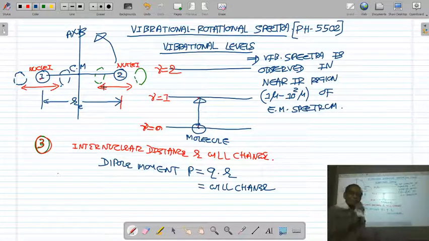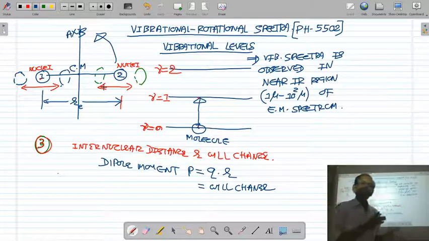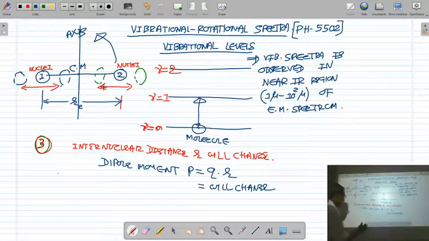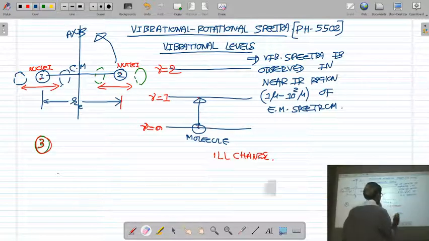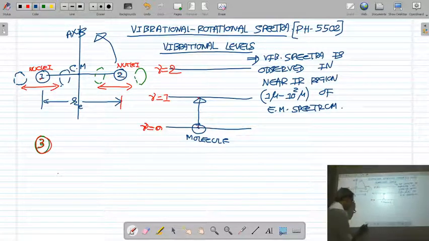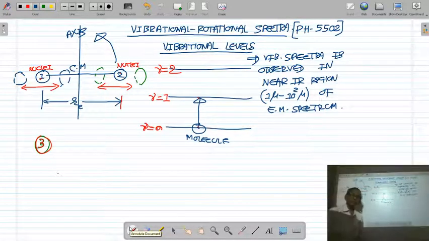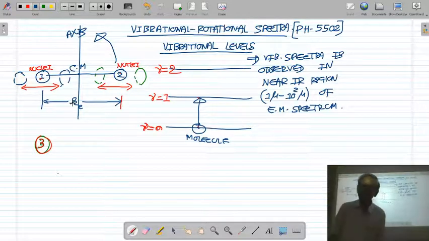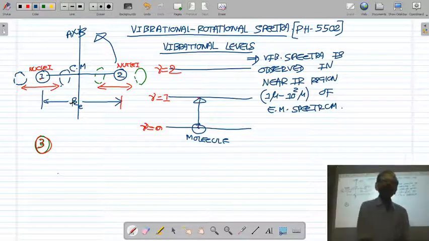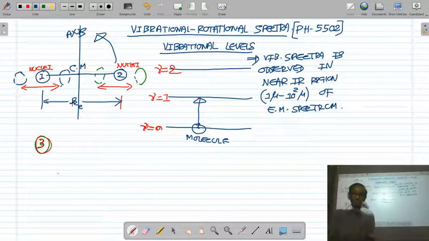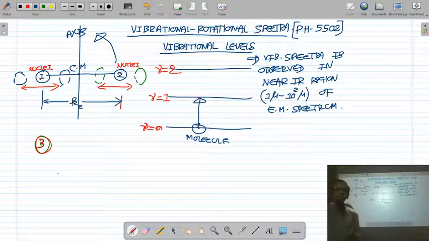So you can say that the heteronuclear molecule has a changing dipole moment or oscillating dipole moment.